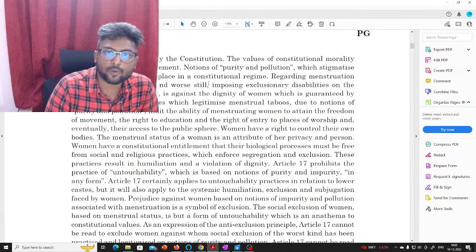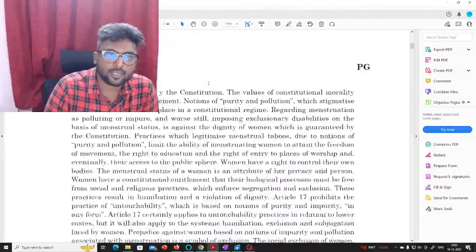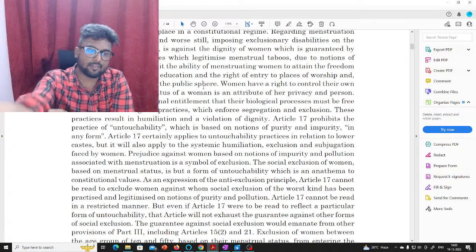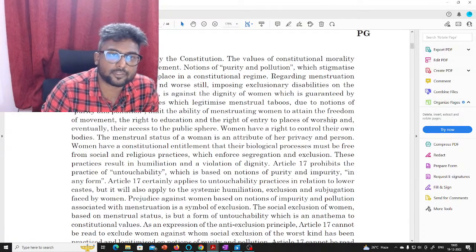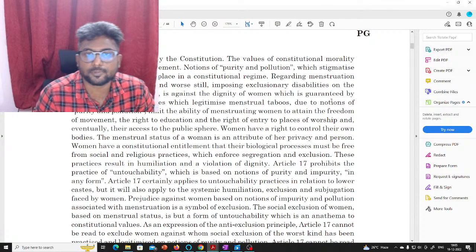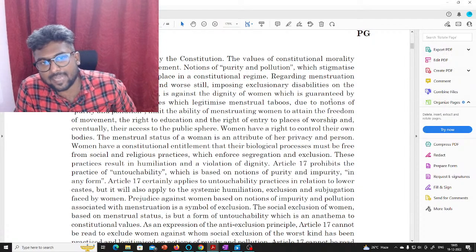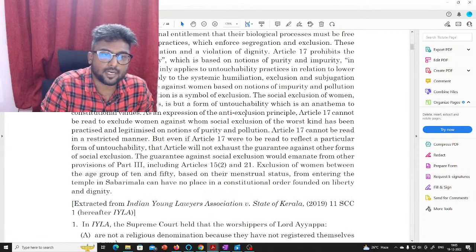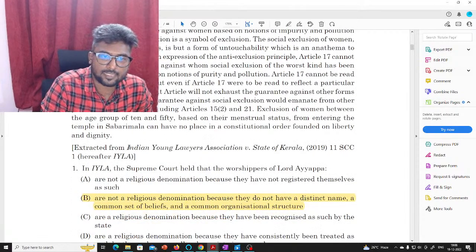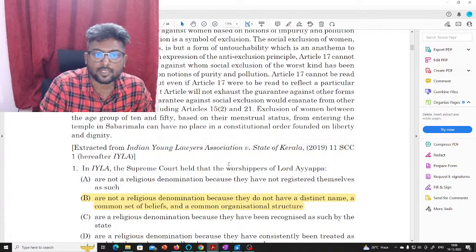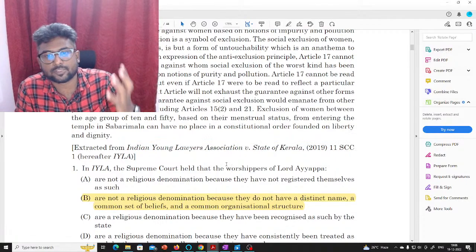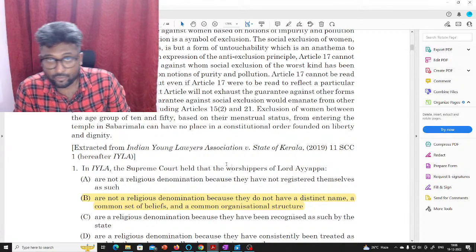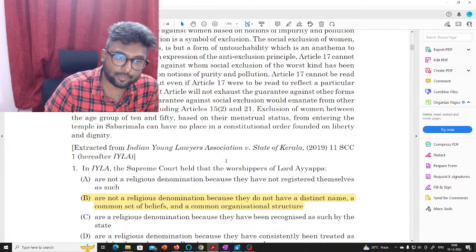So if you look at the question, I'm not going to read the entire paragraph, which would save us time. This is the master question paper that has been uploaded on the CLAT website. In this master question paper, the first question is a paragraph that is taken from Indian Young Lawyers Association versus State of Kerala, the case in which the Supreme Court gave the famous Sabarimala judgment.